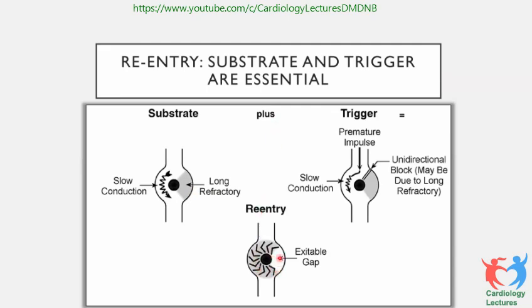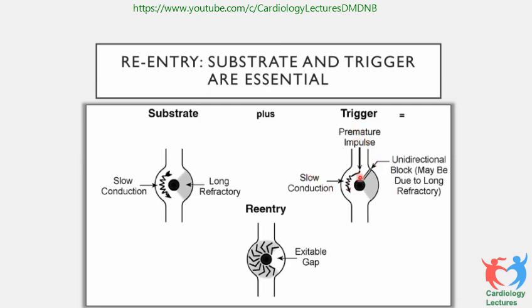So there is something called the excitable gap. Excitable gap means that by the time electricity reaches this place, this tissue should be excitable again. Now this could be an absolute complete excitable or a relative excitable condition. Now what happens? There is a trigger, for example, a premature impulse. We are talking about, for example, AV node re-entry.